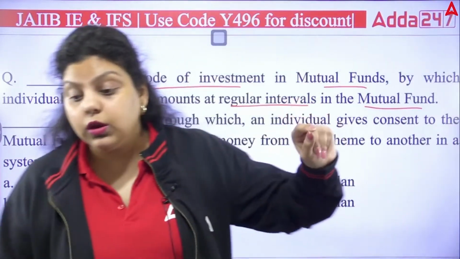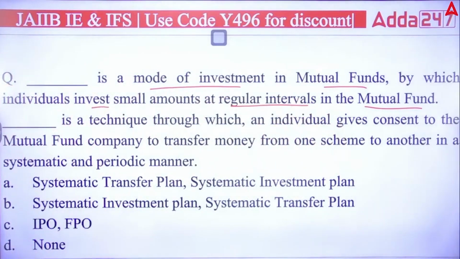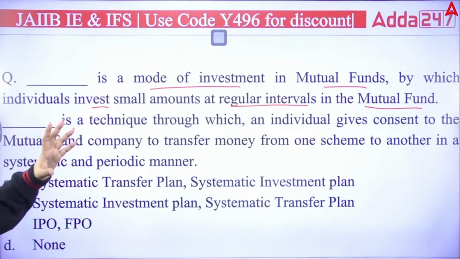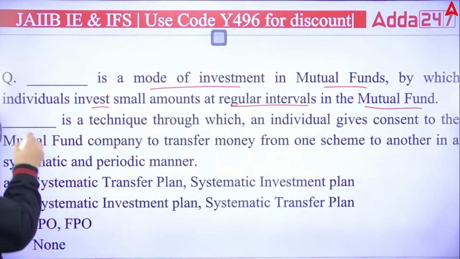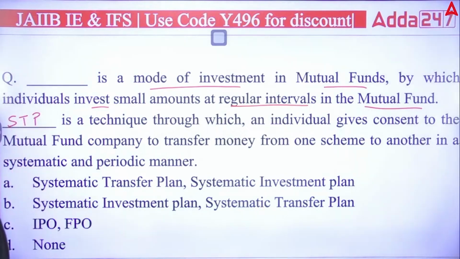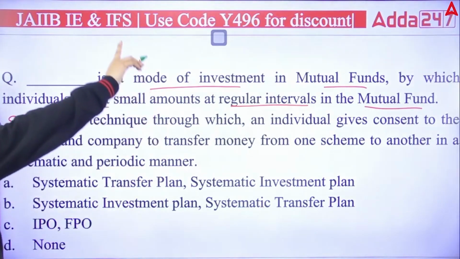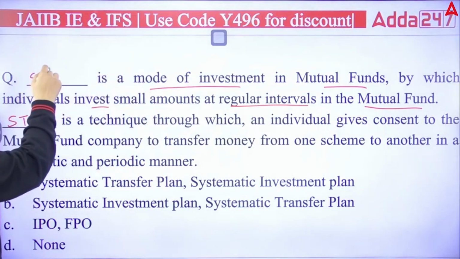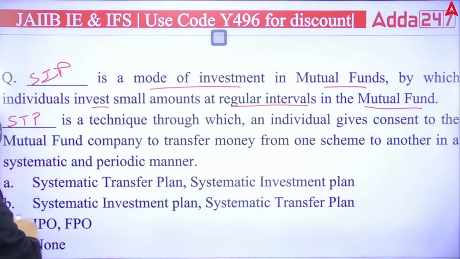Now, out of these three, which plan is actually the plan in which you will find that mutual funds investment will be done at a regular intervals? Second, in which you can transfer from one scheme to another. So if it's a transfer, it's obviously a systematic transfer plan, as a STP it is. And when you are investing in regular interval, that is systematic investment plan. So your right answer is B.